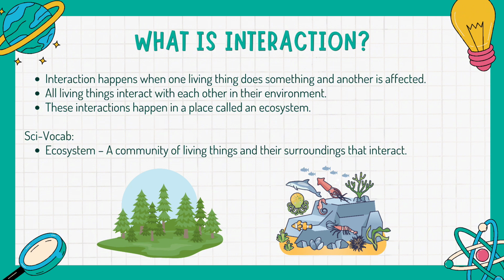Pag ang living things ay nag-interact, we call that ecosystem. Ayun yung tawag sa community ng mga living things na nakikipag-interact. So it's like a big family po, where humans, animals, and also plants live together. So, and also helping each other para makasurvive. But we also have different kinds of interaction. So ano po ba kaya yung mga types of interaction?